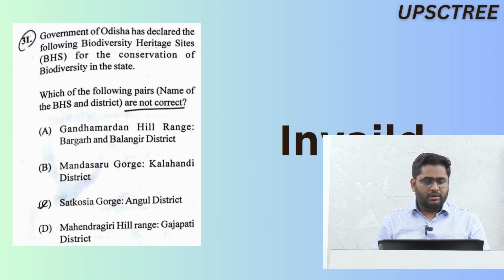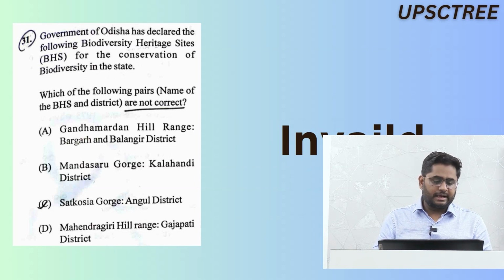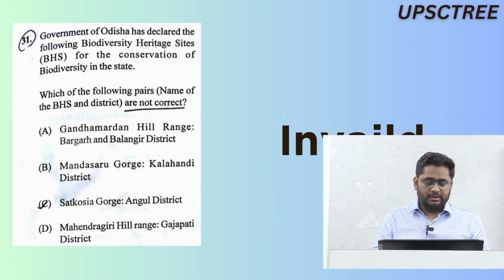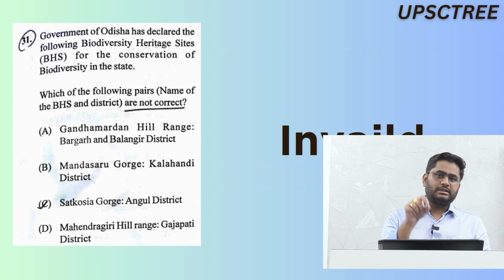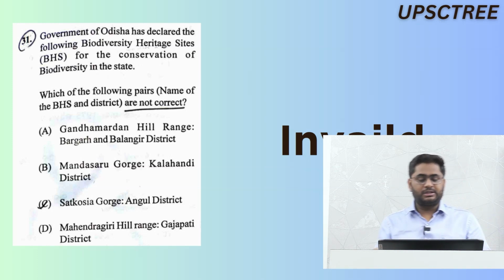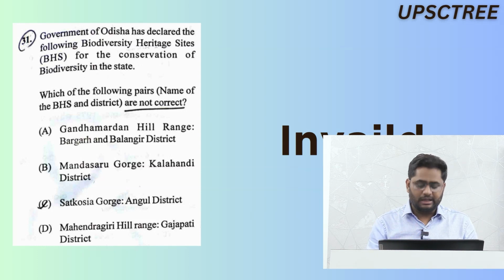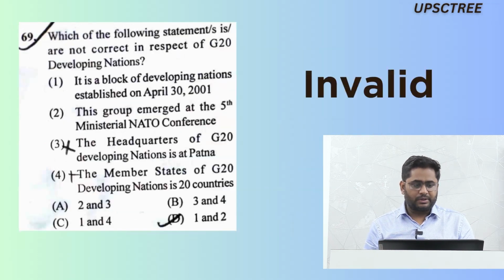Moving on, question number 31. It is about biodiversity heritage site. If you see here, Mandasaru Gorge is in Kandhamal district. That is the incorrect one in this. Apart from that, Satpusha Gorge itself is not a biodiversity heritage site of Odisha. So B and C, both of them are not correct. That's why this particular question also will be invalidated by OPSC in my opinion.